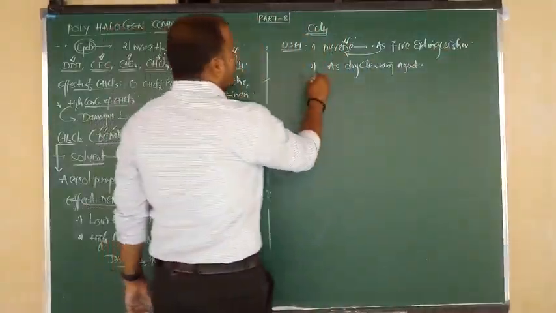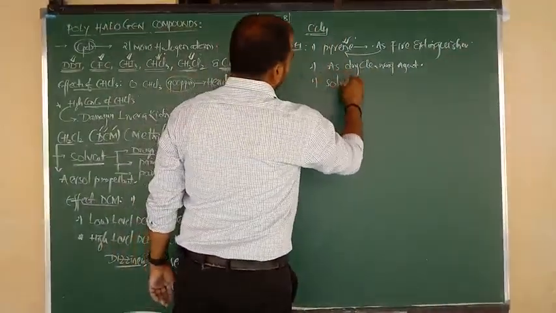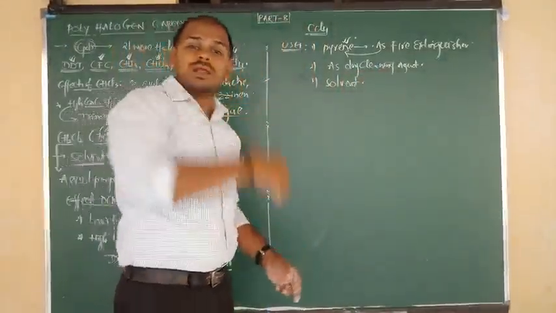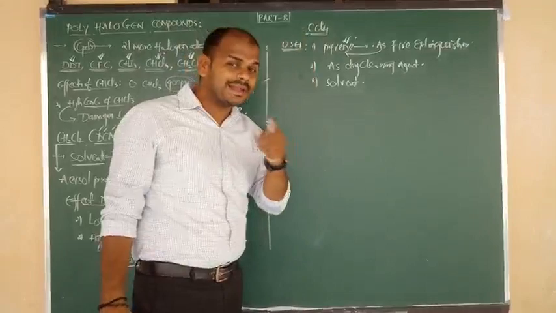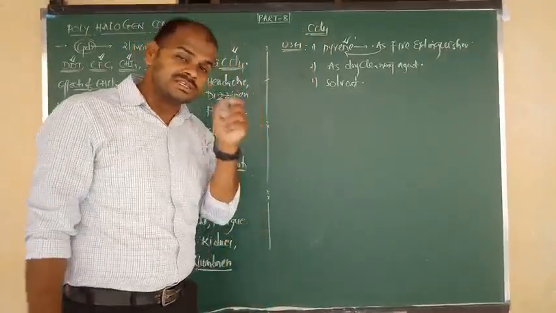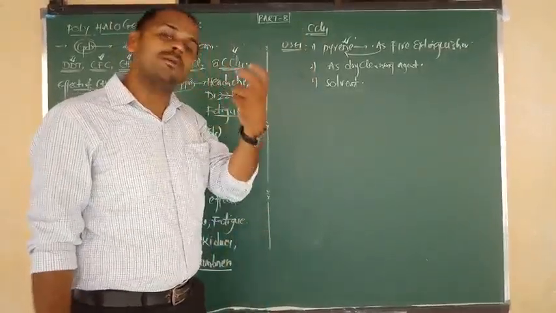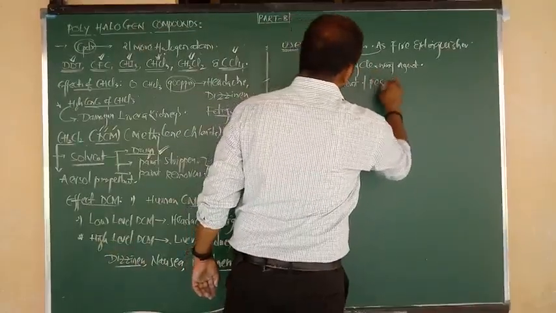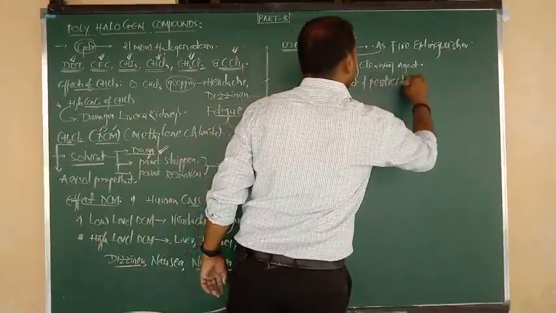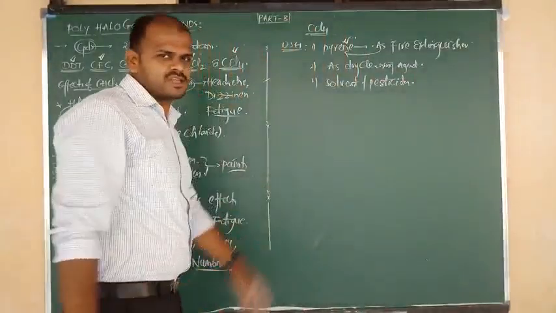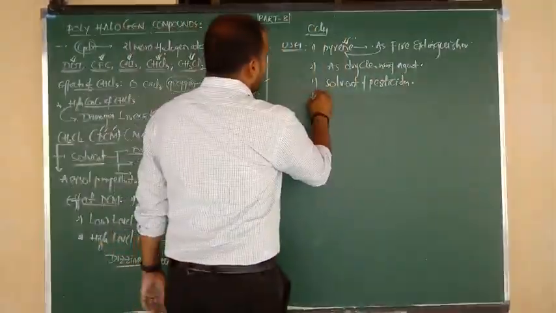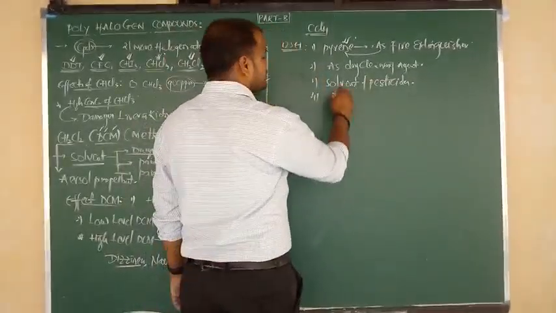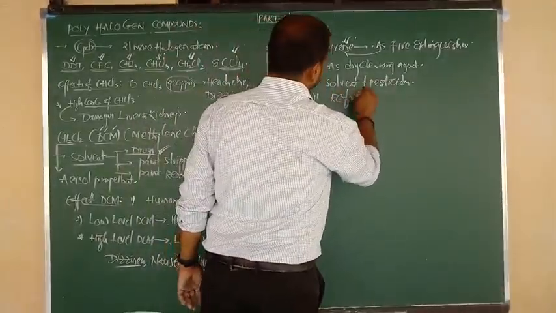Next, carbon tetrachloride can be used as solvent. And due to presence of more content of chlorine it acts as germicide. So due to the presence of more number of chlorine, it can be used as pesticide due to its germicidal nature. Next, carbon tetrachloride can be used in manufacture of refrigerants.